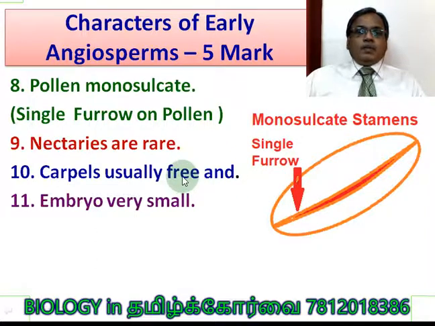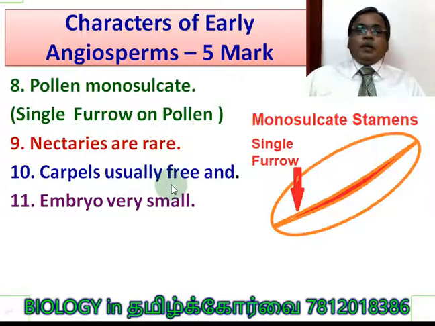Nectaries are rare. Nectaries attract the animal pollinators, right? So probably for the early angiosperm, the pollinating agent may not be the animals. It may be the air or it may be the water.